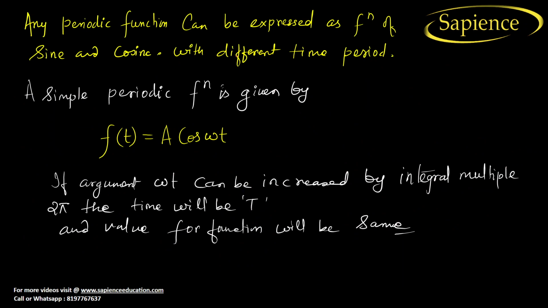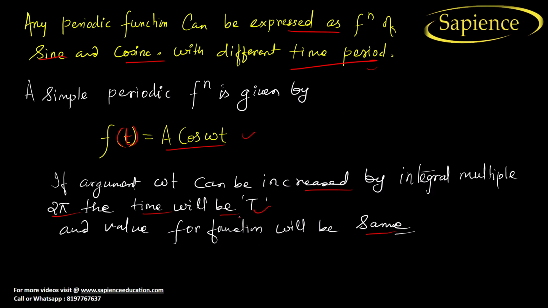Now let us consider any periodic motion function can be expressed as a function of sine as well as cosine with a different time period. A simple periodic function f(t) is given as a function of time, because a periodic function is based on time, so that can be written as a cos omega t. If omega t is increased by an integral multiple of 2 pi, then the time will be capital T, and the value of the function will remain the same.